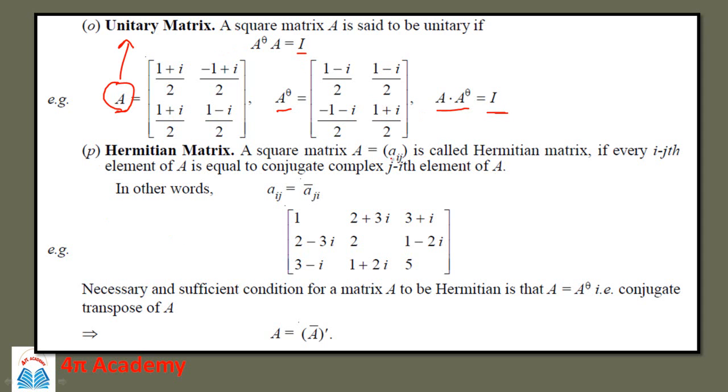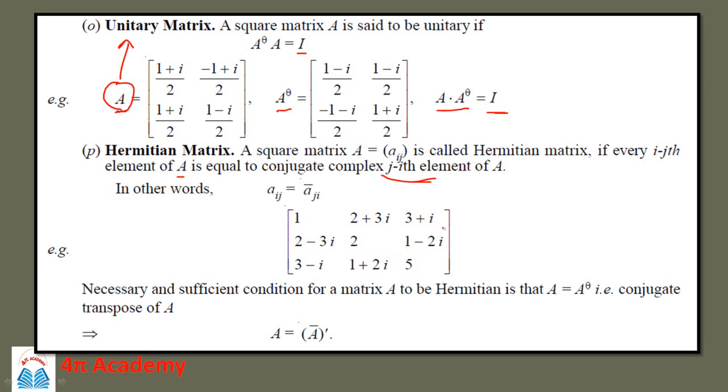A square matrix A equal to Aij is called a Hermitian matrix if every ijth element of A is equal to the conjugate complex of the jith element of A. In other words, Aij is equal to Aji bar. For example, if you have a matrix like this, 1, 2 plus 3i, then 3 plus i, and so on.